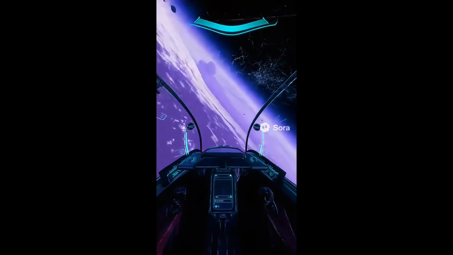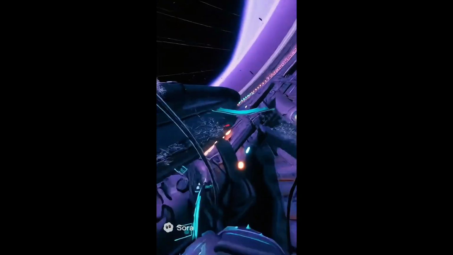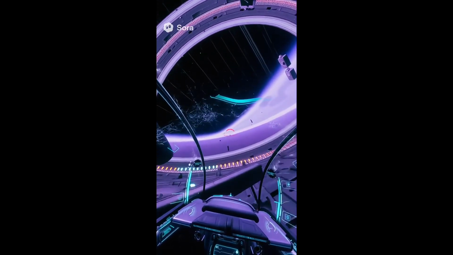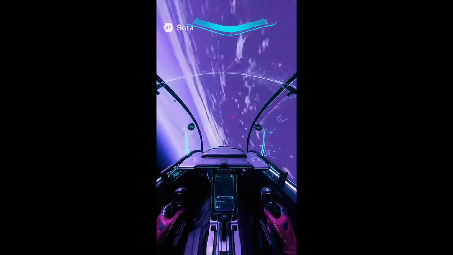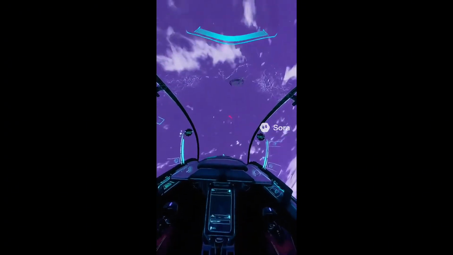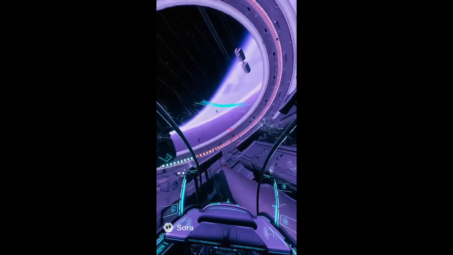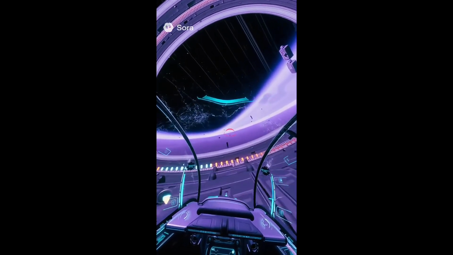This looks incredible. The sense of speed and lighting effects are top tier. You can see the plasma streaks, motion blur, and cockpit reflections adapting dynamically as the ship banks and rolls. The energy here feels like a game trailer intro, truly cinematic.